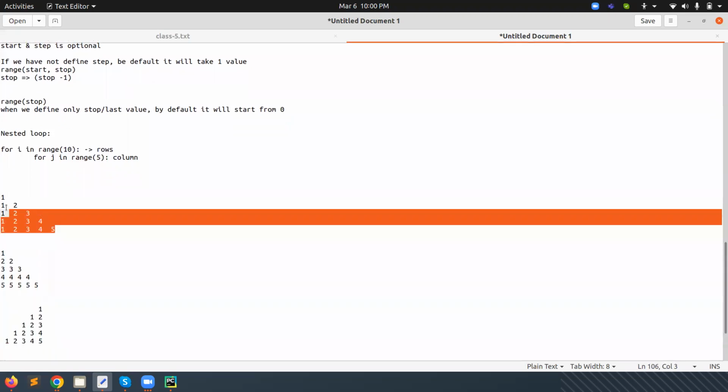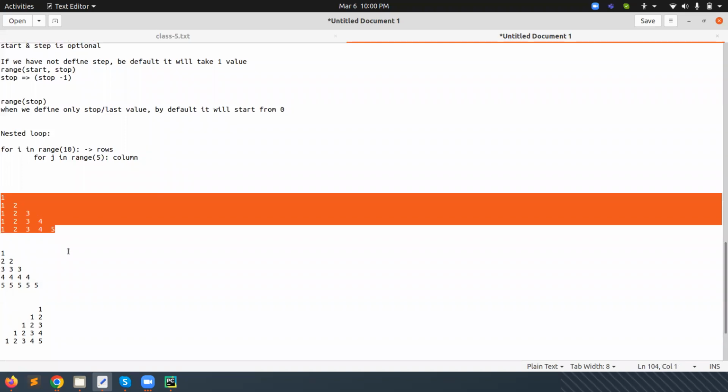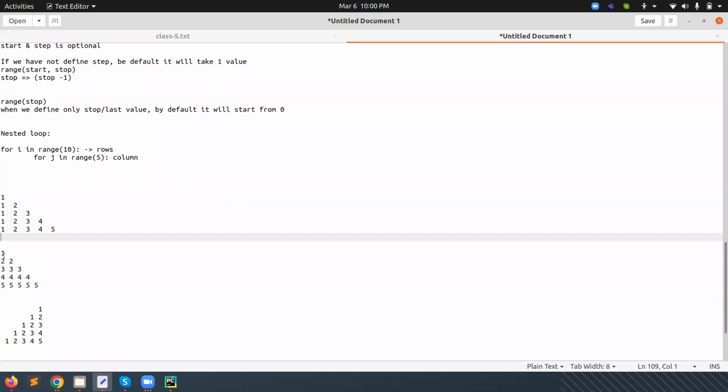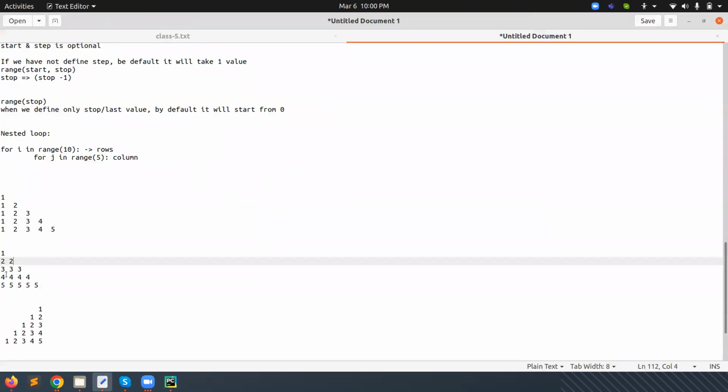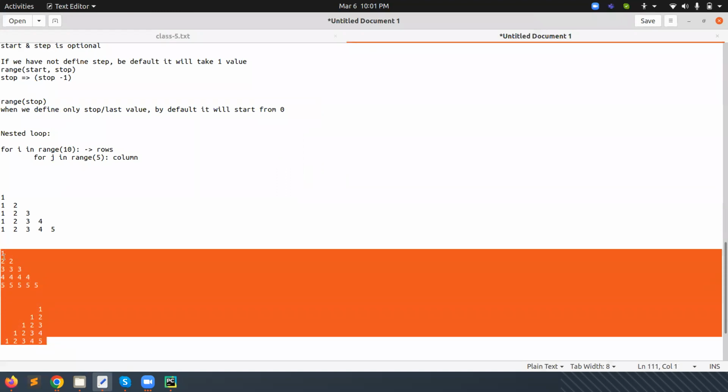I have already given you these hints. If you change only the variable name, it will print in this way. Right now we are printing 1, then 1 2, then 1 2 3, then 1 2 3 4 5. I have asked you to just change this value so that the first row prints only 1, the second row 2, the third row 3, the fourth row 4, and the fifth row 5. Just try to complete this one also.